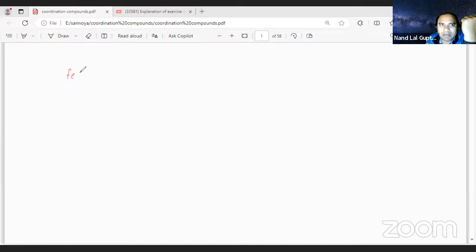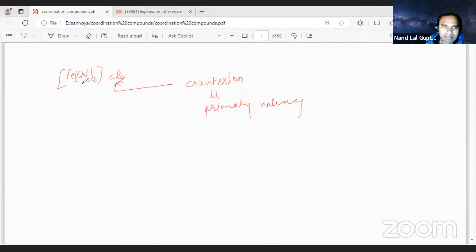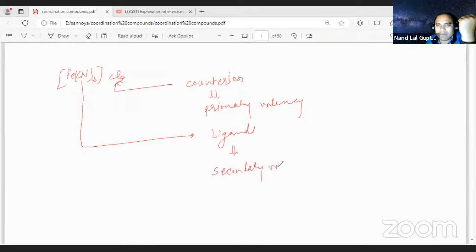Suppose we have Fe(CN)6 with Cl2 outside. Here, this is the counter ion, representing the primary valency. And inside, these are the ligands, representing the secondary valency.